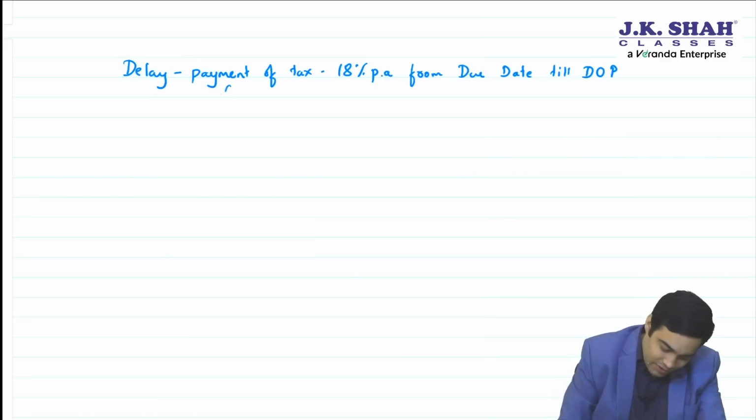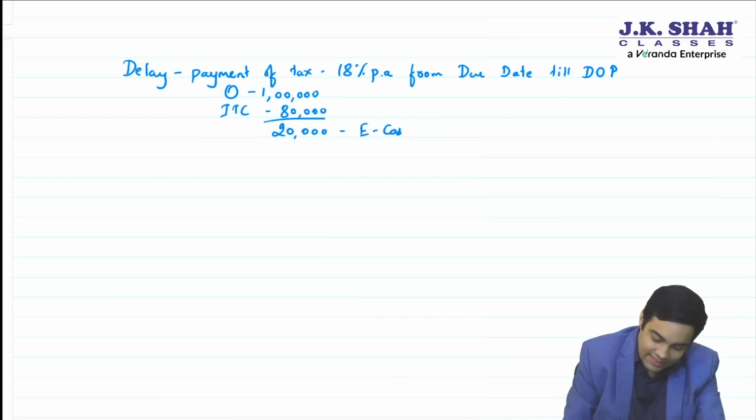If output is 1 lakh, ITC is 80,000, then interest will apply on 20,000, which is payable through e-cash ledger. But there is one important condition in this.